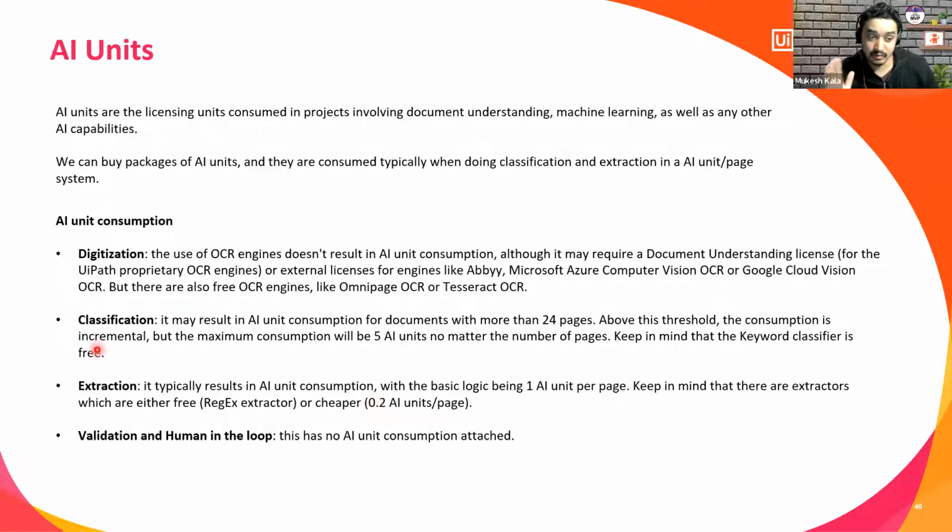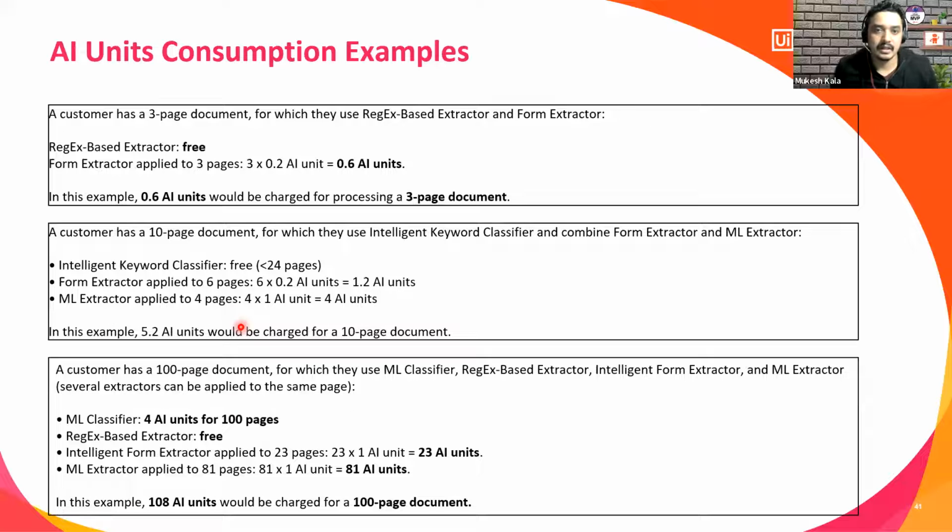But for information, digitization will use the OCR engines, whichever you have used the license for. Validation uses Action Center, so no need of license here. Classification, extraction, you are going to have the AI license consumption. Example, right? So a customer has a 3-page document, for which they are using the regex-based extractor and the form-based extractor.